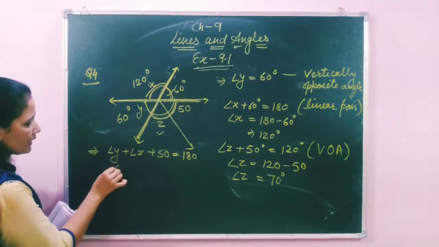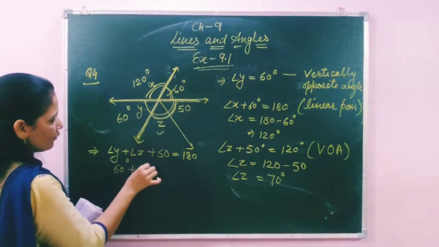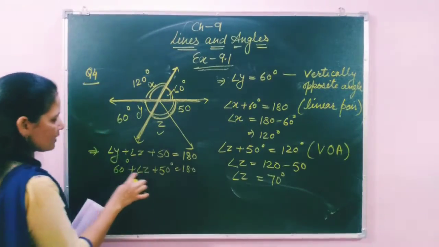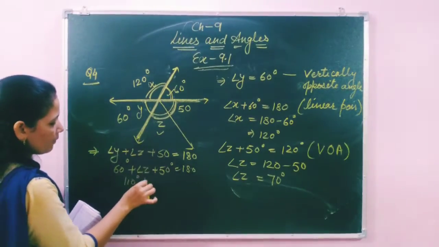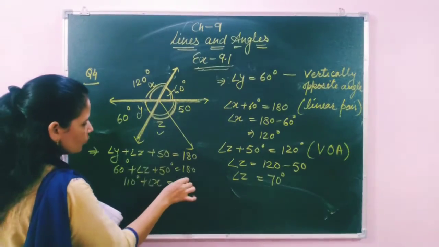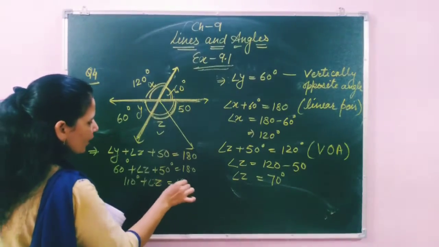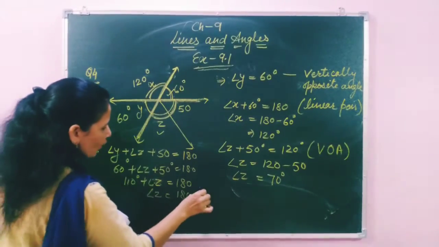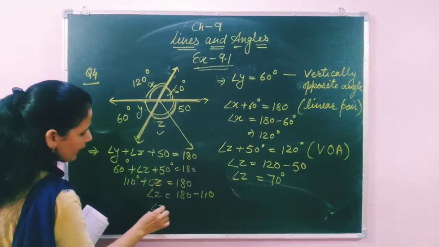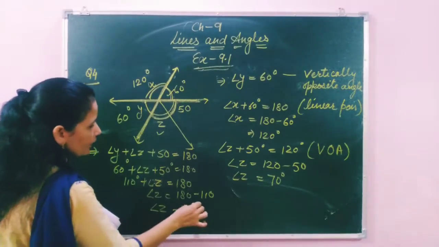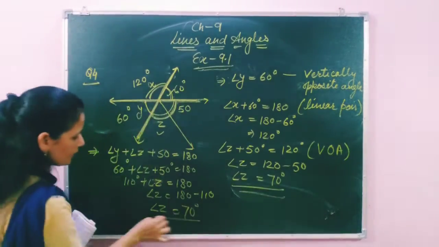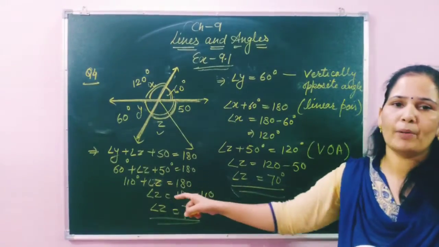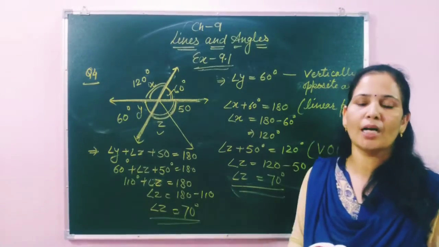Angle y is 60 degrees, angle z we have to find out, and this is already given as 50 degrees. Their sum is 60 plus 50, 110 degrees, plus angle z equals 180, so angle z equals 180 minus 110. That means angle z is 70 degrees. In both cases we get the same answer. So students, these are the two methods to find out angle z. You can apply any one method, both methods are correct.